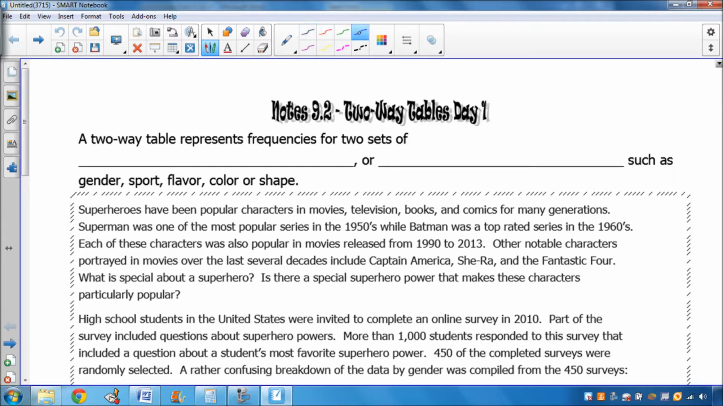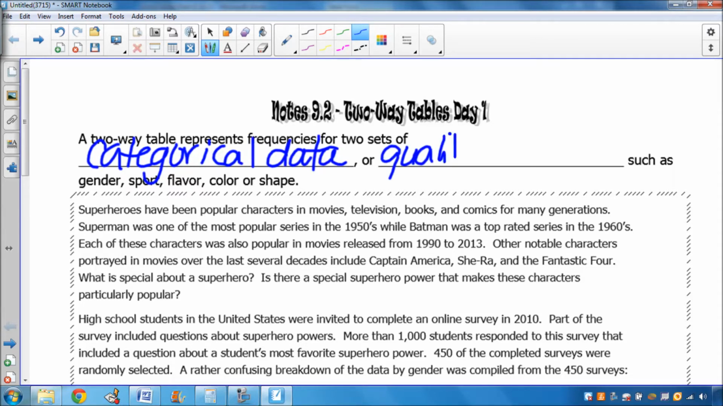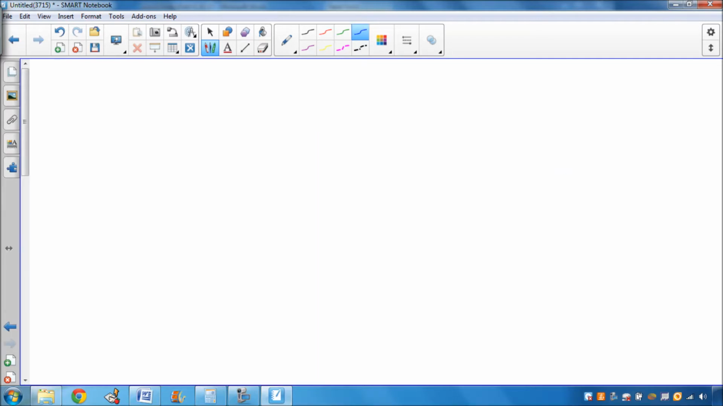So what we're going to say right here is categorical data, or another word for categorical that we can use is qualitative data. Okay, so let's take a look at what's written down underneath right here.